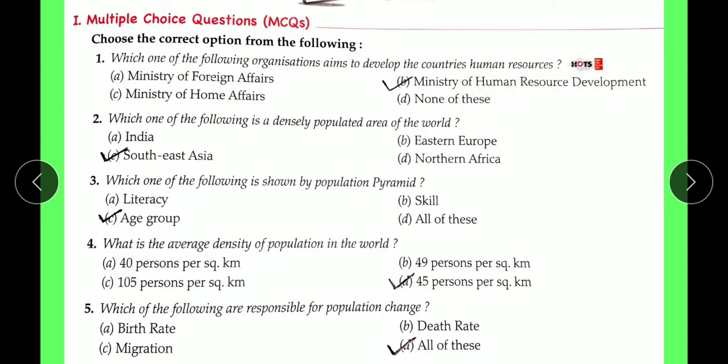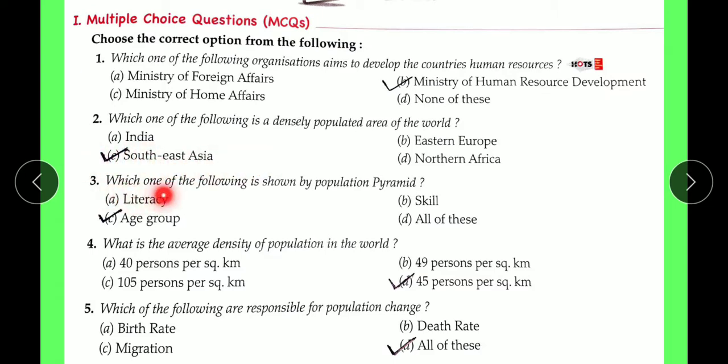Next is, which one of the following is a densely populated area of the world? Option A, India. Option B, Eastern Europe. Option C, Southeast Asia. Option D, Northern Africa. The right option is option C, Southeast Asia.